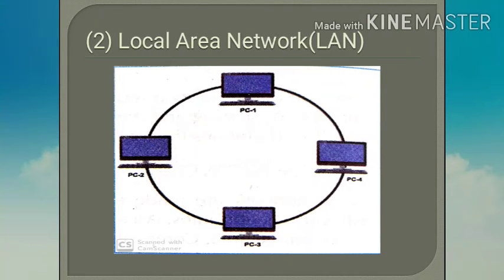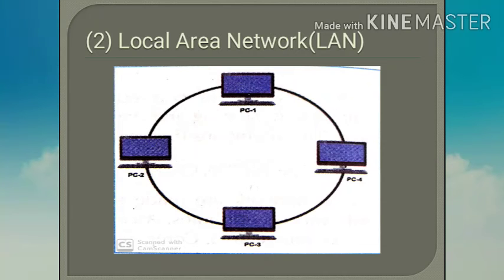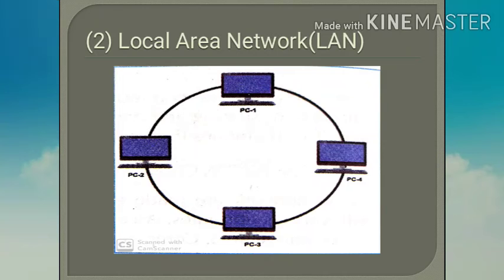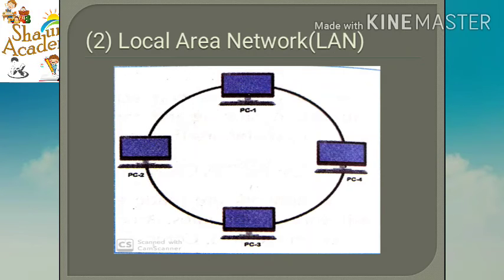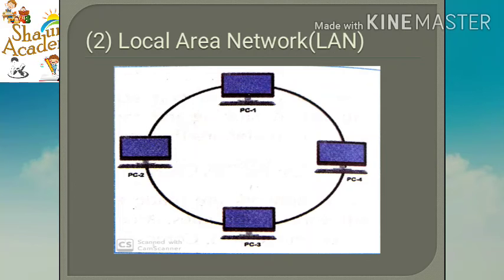Second type is local area network, that is LAN. This is the most common type of network. It covers a short distance not exceeding the area of 2 to 3 square kilometer. Means its range is limited to 2 to 3 square kilometer. It can cover the network of a building or a campus, and the devices of LAN are usually connected with cables, means with wires.